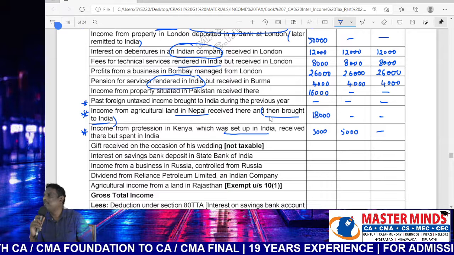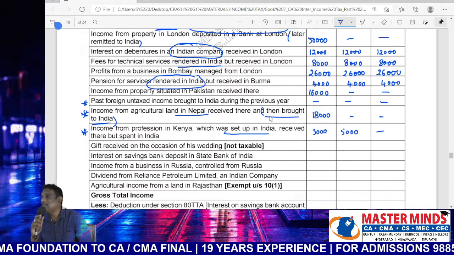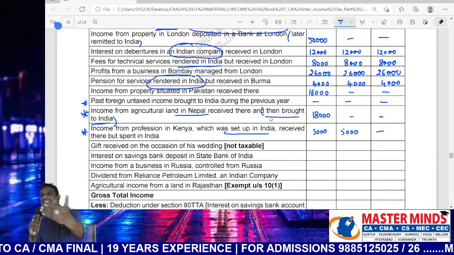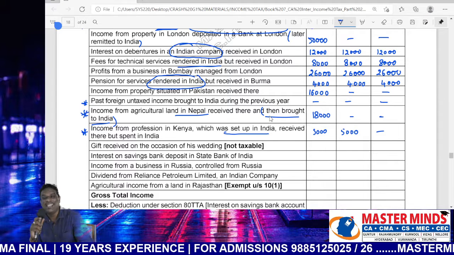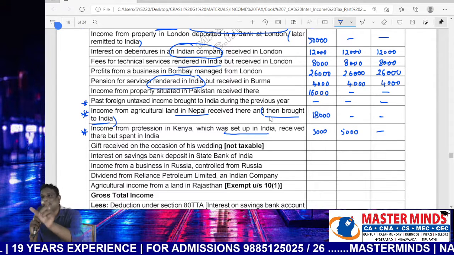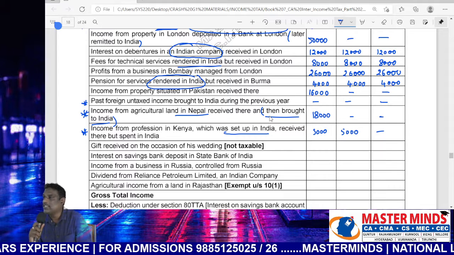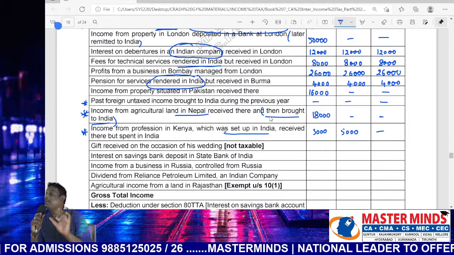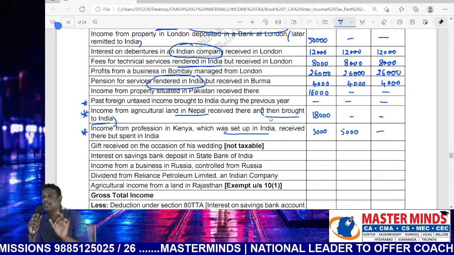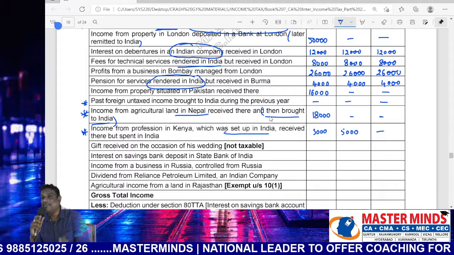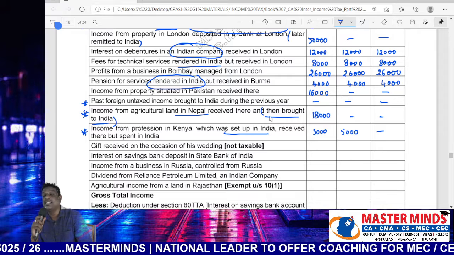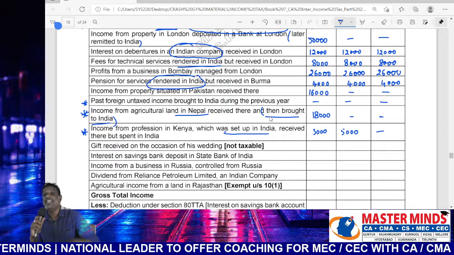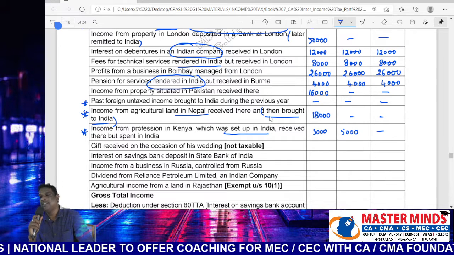How to ascertain the place of earnings? The place where the source of income was located. What is the source of income for salary? Place of employment. What is the source of income for house property? Place of location of house property. What is the source of income for capital gain? The place where the capital asset was located, or the place where the capital asset belongs to. There's nothing but Indian company shares, Indian company debentures, whatever it may be.